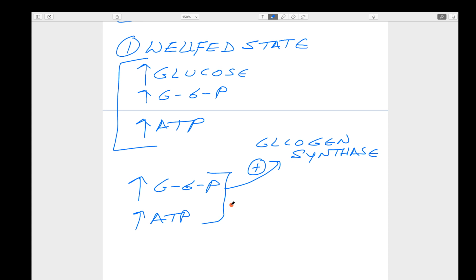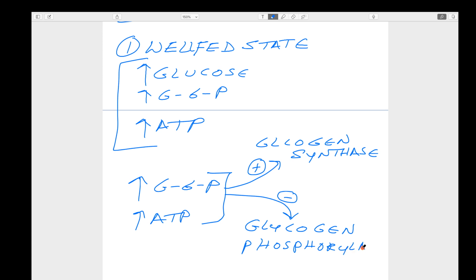By binding of the modulator, the enzyme activity either increases or decreases. If enzyme activity increases, we call it a positive modulator, and if it decreases, we call it a negative modulator. Let us see in this case glycogen synthase and glycogen phosphorylase in the well-fed state.